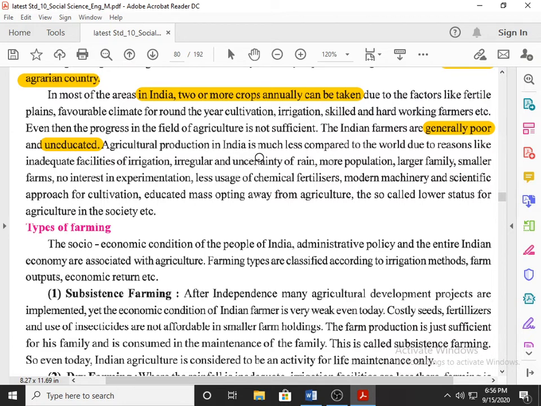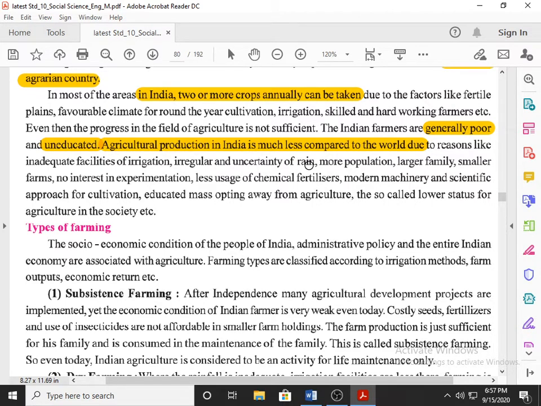Agriculture production in India is much less compared to the world due to certain reasons. Now why? The reasons are: first, inadequate facility of irrigation. Irrigation is there, but not sufficient. Second, irregular and uncertain rain. Rainfall is there, but irregular, not on a regular basis, and uncertain, sometimes extreme, sometimes not at all.